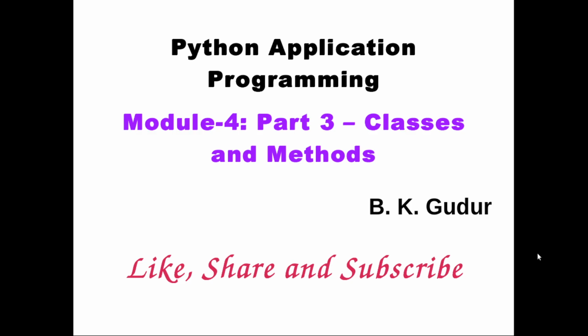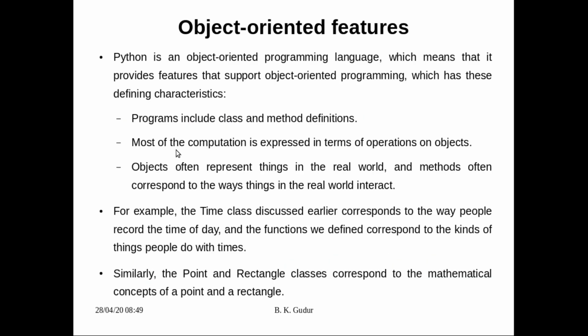Welcome back, dear students. In previous videos we have discussed classes and objects, and later we have discussed classes and functions. In this video I am going to discuss classes and methods. Python is an object oriented programming language, which means that it provides features that support object oriented programming, which has these defined characteristics, meaning the characteristics below. Even at the beginning of these classes I told you that Python is basically an object oriented programming language.